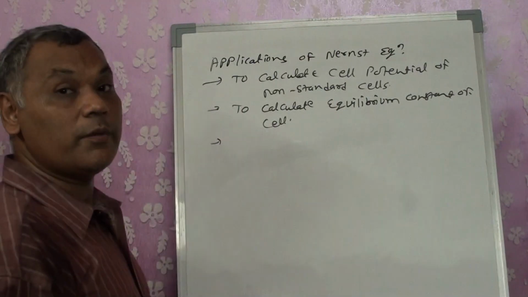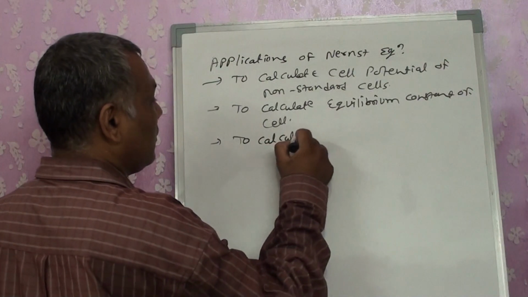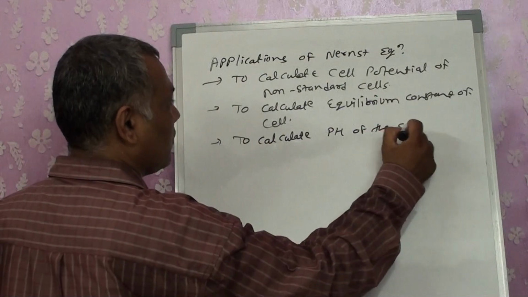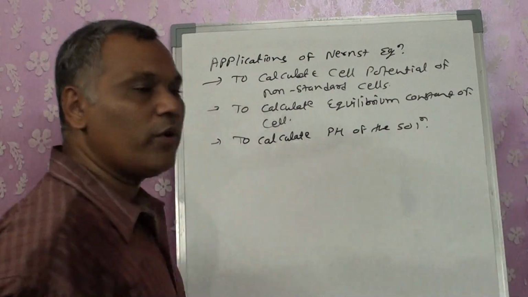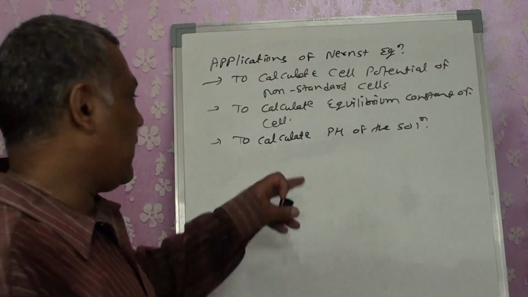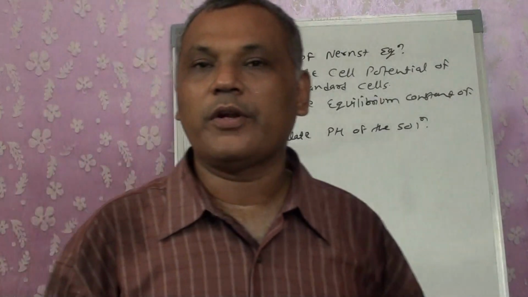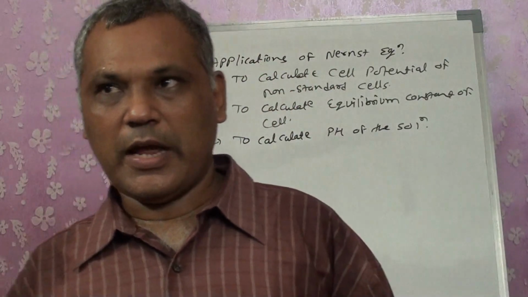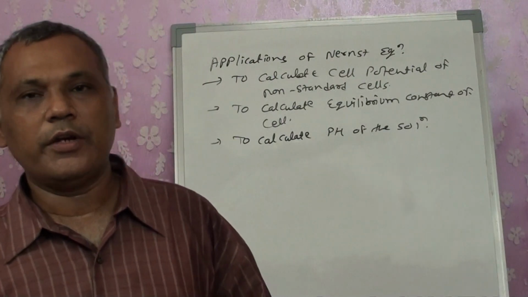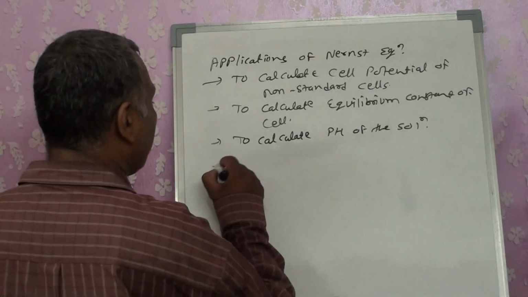We can also calculate the pH of the solution. That is, by knowing the concentration of anode and cathode, if one of the concentrations is not known, we can calculate it, and on the basis of the concentrations of anode and cathode, whichever is in an acidic or basic condition, we can calculate its pH also. So it can be useful to calculate the pH of the solution.